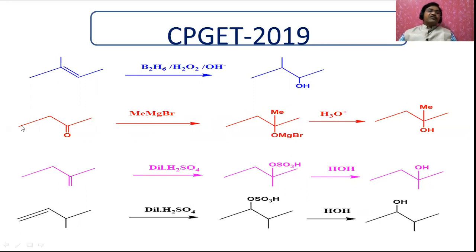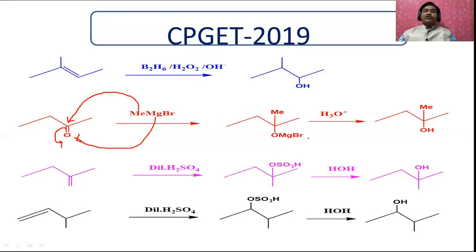The first one is given as 1, 2, 3, 1. This is given as 2-butanone. When treated with the Grignard reagent, you will get an intermediate, and this reaction is well known to you. During the reaction, the pi bond shifts, the methyl group is added here, and the MgBr is added here.